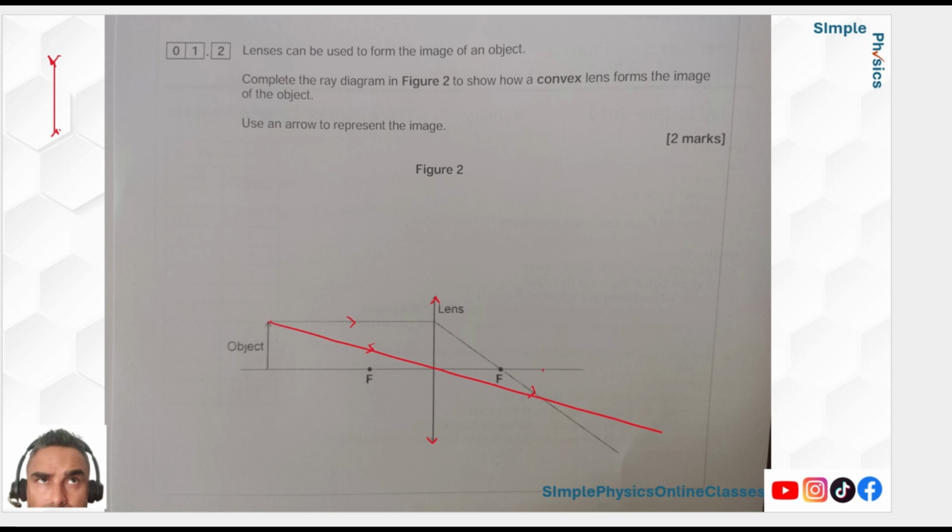And then where they join up, use a ruler again. My ruler's too big to put on the screen this way. So there's my, oops, sorry, it's no good, is it? That is good, yeah, that's fine. And then draw an arrow to show this is, and just write down this is the image.